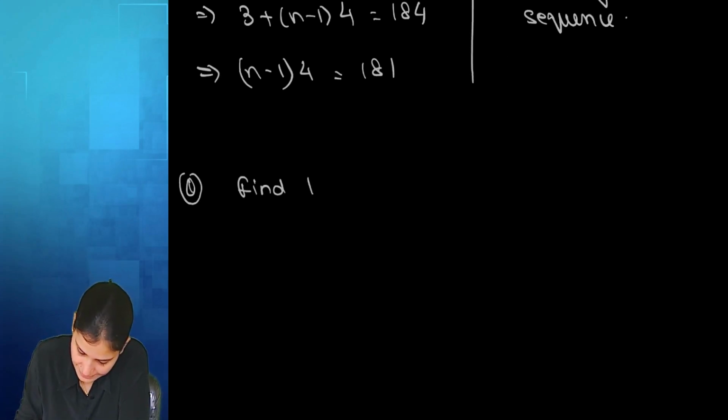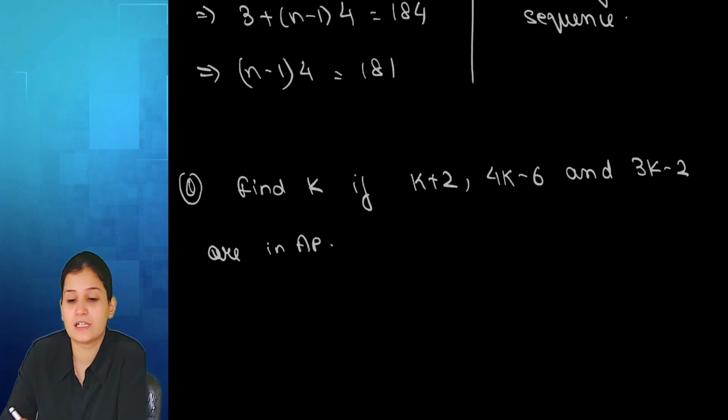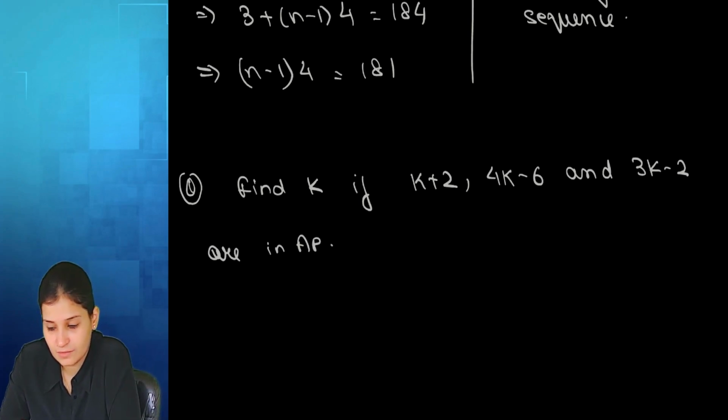Find K if K plus 2, 4K minus 6 and 3K minus 2 are in AP. How do we know that the terms are in AP? The differences will be same. Okay.